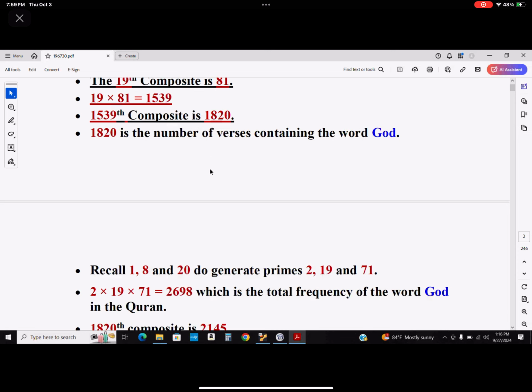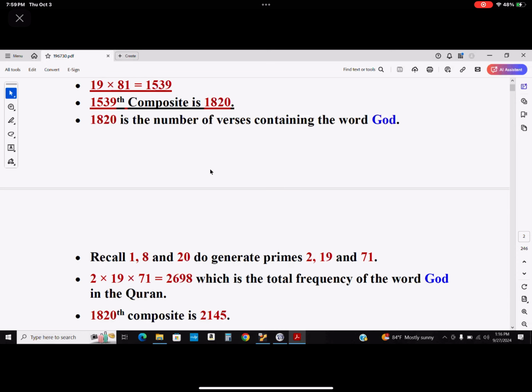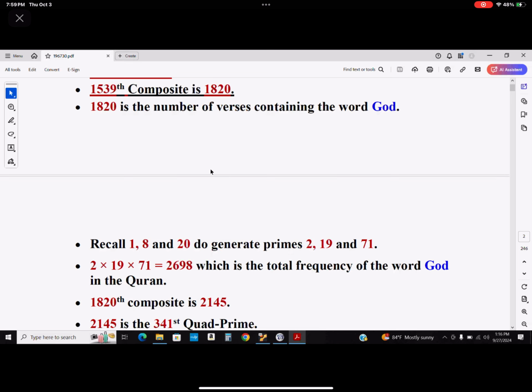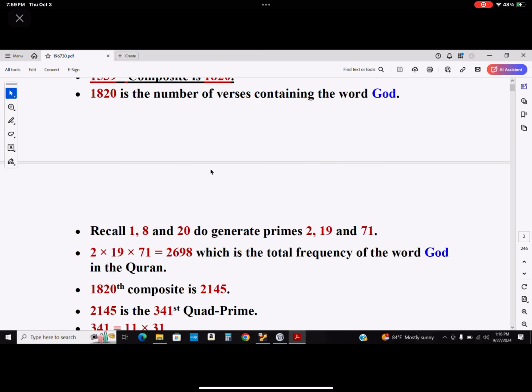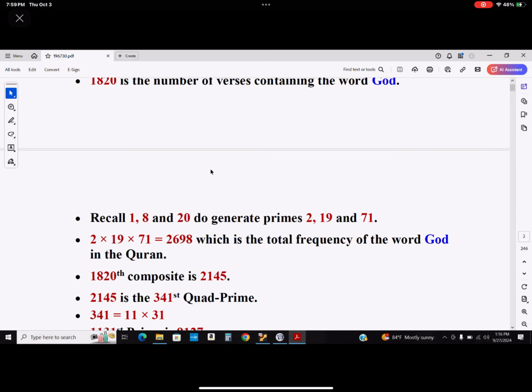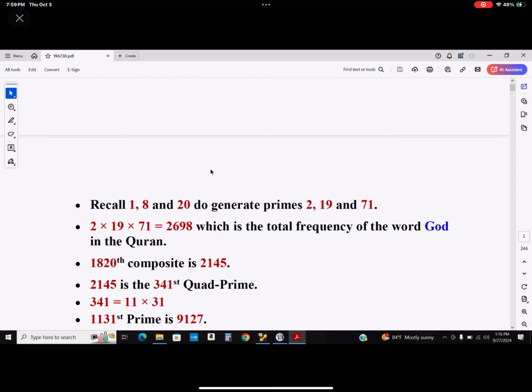Okay, so the 1820th composite happens to be 2145. 2145 happens to be a quad promise, and its index is 341. 341 is 11 times 31, but the 1131st prime is 9127. So God is insisting upon this.